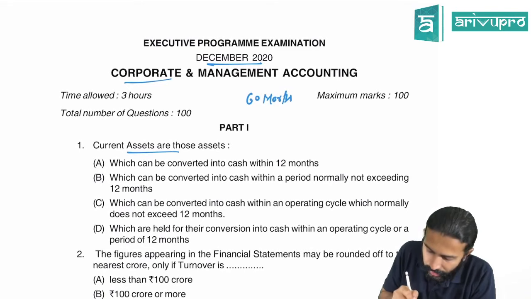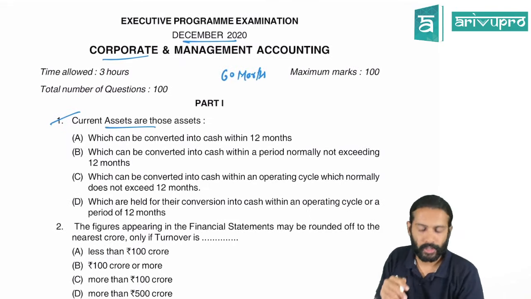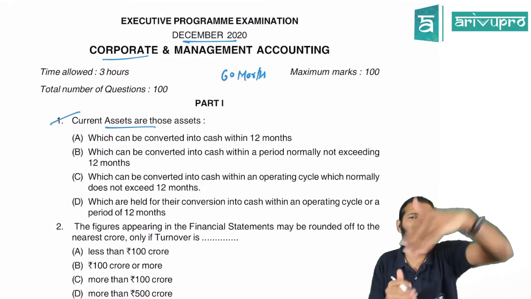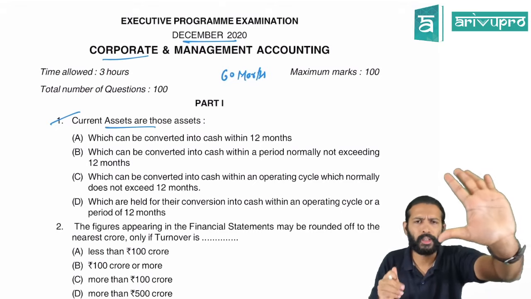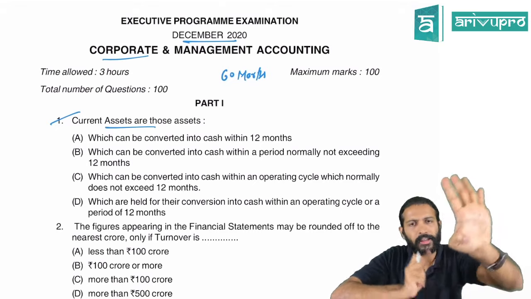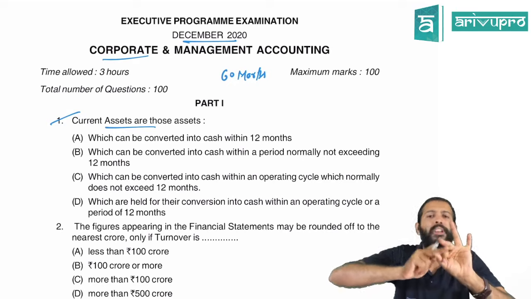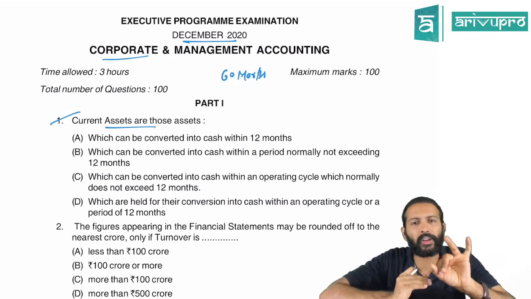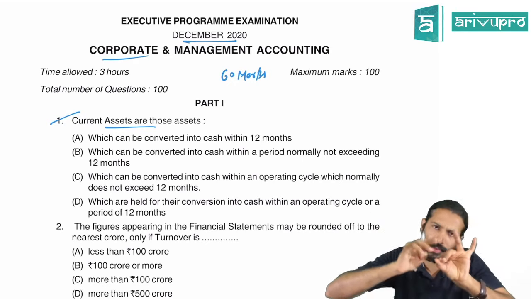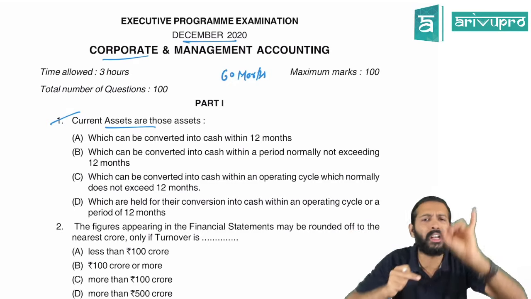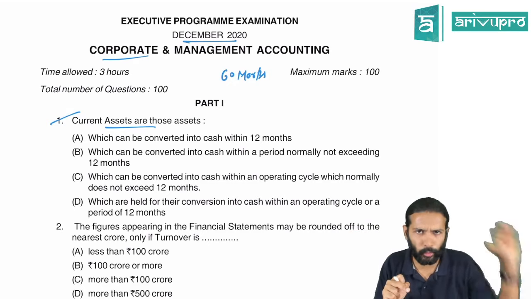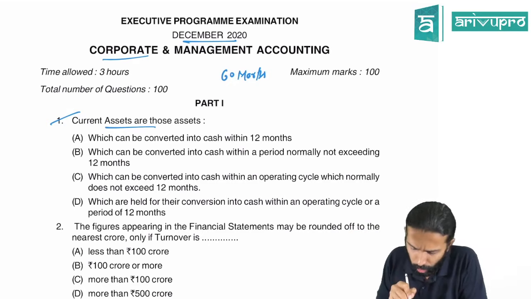First, current assets are those assets of what? We know the concept. Four features: one, it should be cash or cash equivalent held for trading purpose; it is expected to get realized within 12 months from the balance sheet date, or within the operating cycle. So which option is the most convenient?